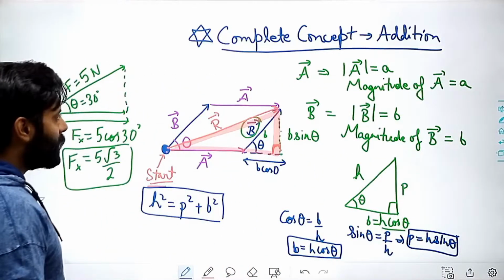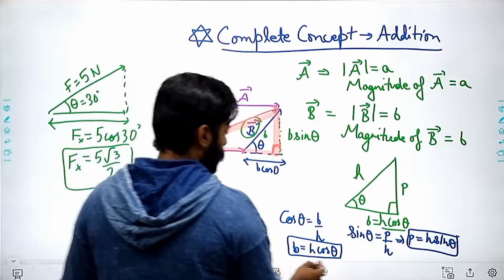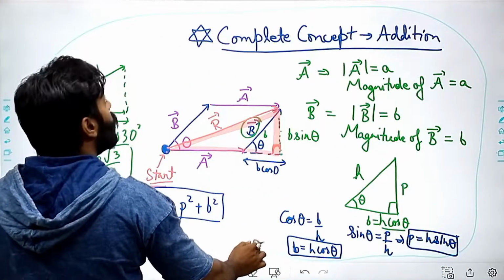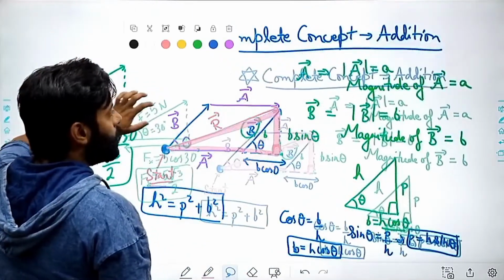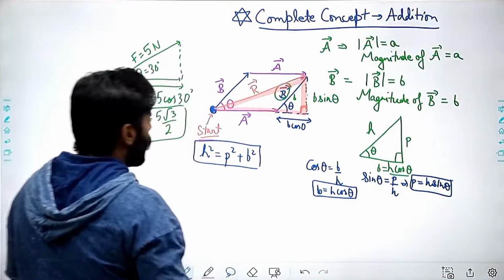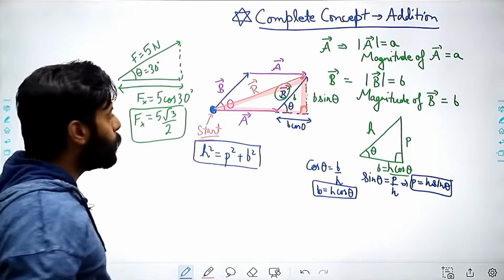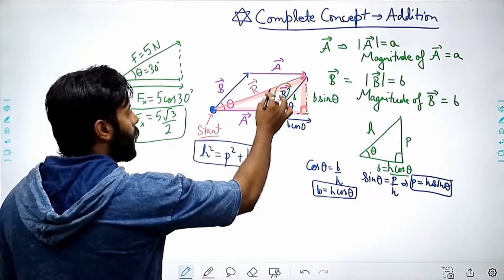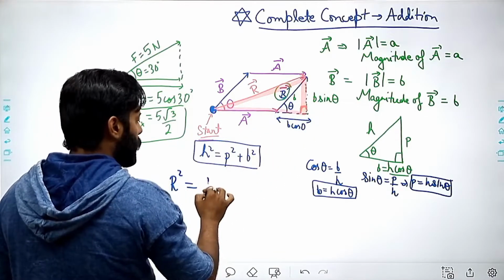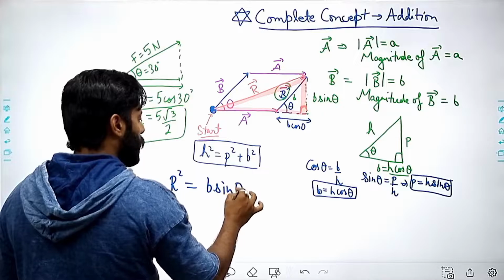I know that I have to shrink these things so that more data can come. So here we have hypotenuse square is equal to p square plus b square, and the hypotenuse is R square, and here perpendicular is b square, b sine theta square.